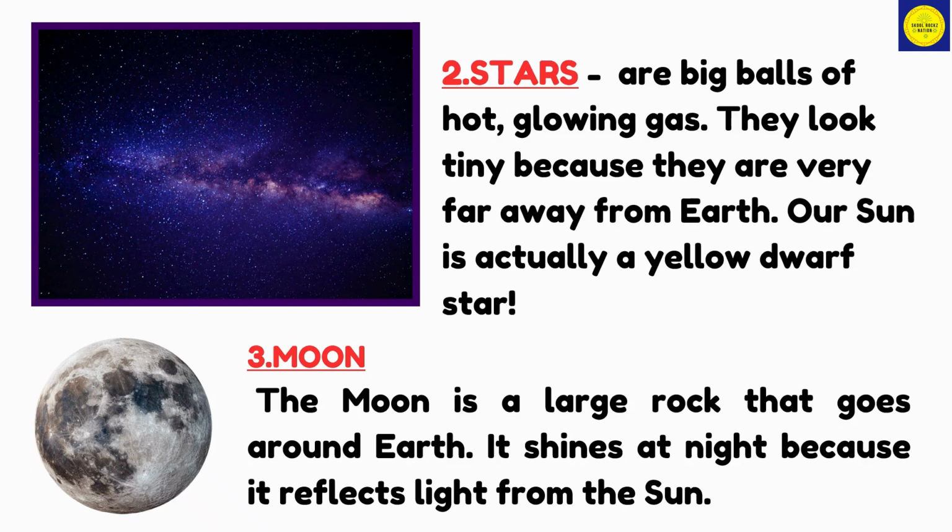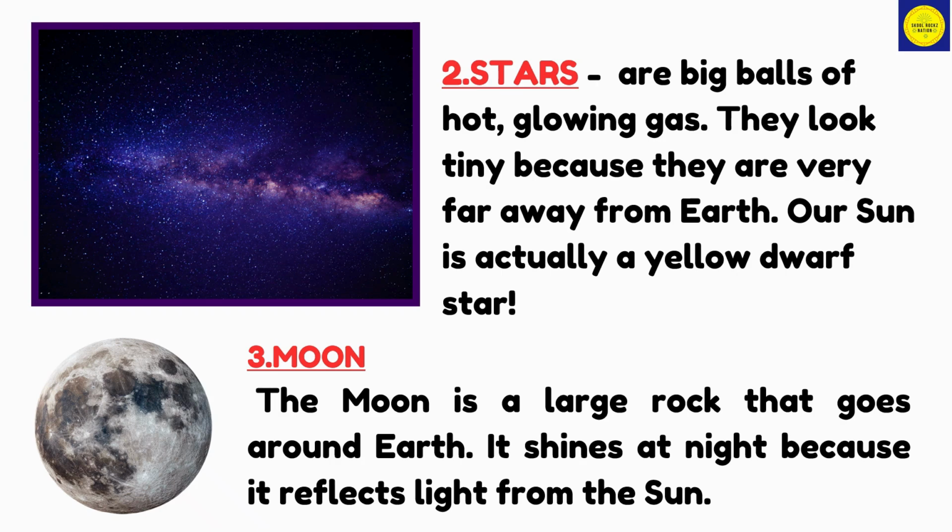2. Stars. Stars are big balls of hot, glowing gas. They look tiny because they are very far away from Earth. Our sun is actually a yellow dwarf star.